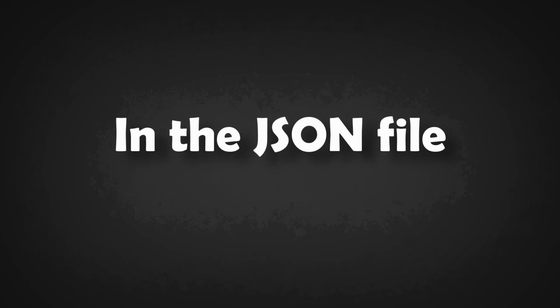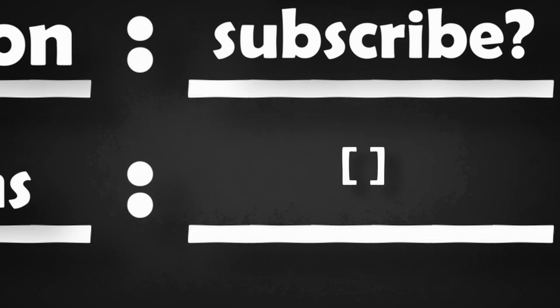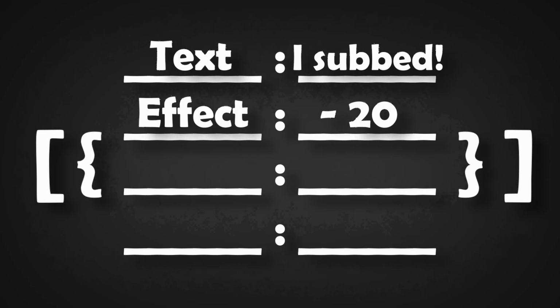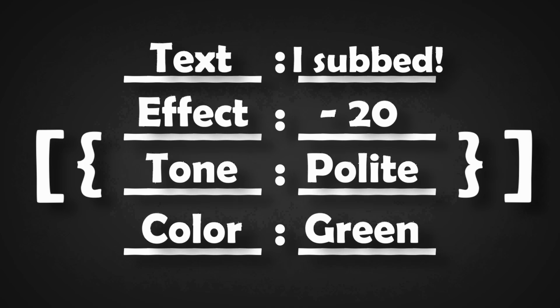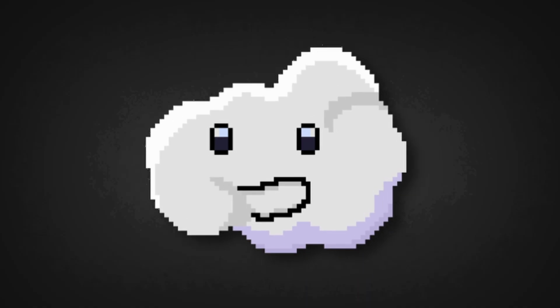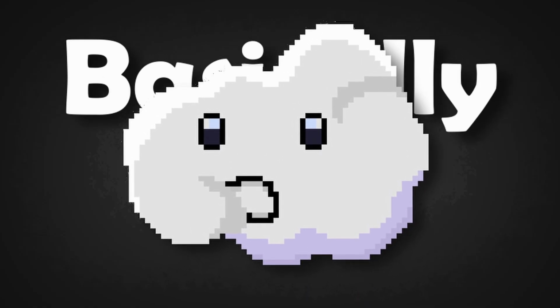In the JSON file, I had an array and added a dictionary inside it. This dictionary had two keys. The first one contained the question and the second key had another array which housed more dictionaries that contained the properties for each option, like the text displayed, the effect, the nature or tone of that option, and finally the color of the text displayed. And now I could just add more dictionaries in the options array for as many options as I liked. After setting the whole system to pull questions and pump out choosable options, the game was basically done.